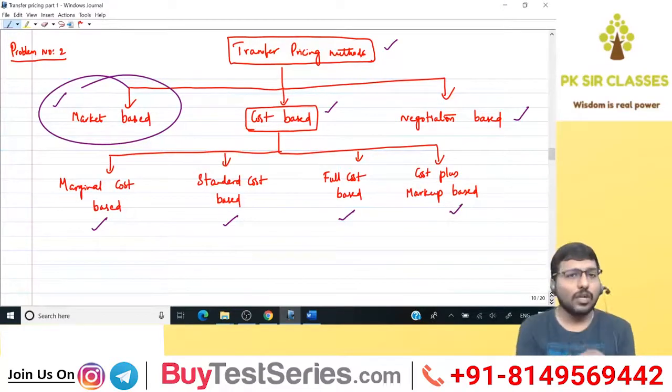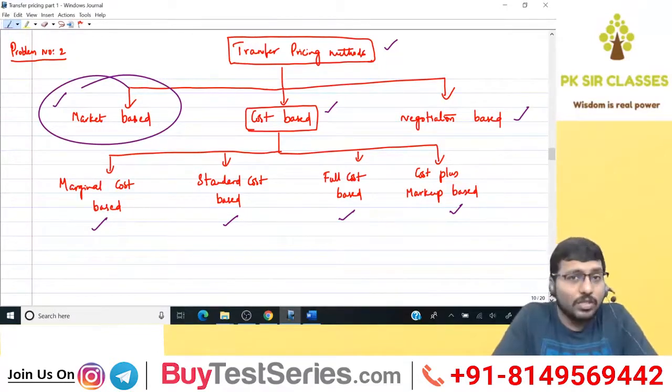What do you mean by marginal cost? Marginal cost means that portion of cost which is changing. Many a time people feel that marginal cost is nothing but variable cost. To some extent it's correct when variable cost is the only cost that is changing. So when variable cost is the only cost that is changing, then variable cost is nothing but marginal cost.